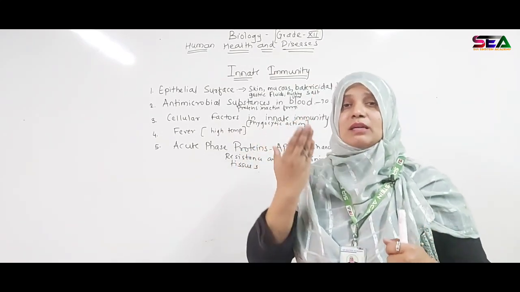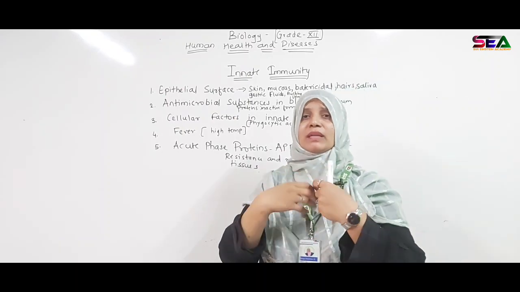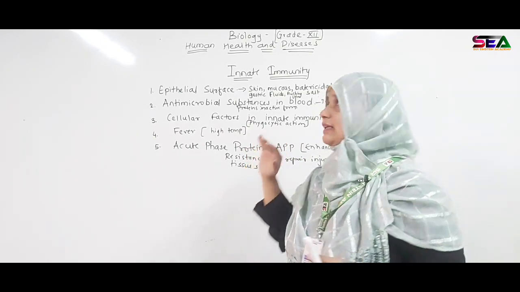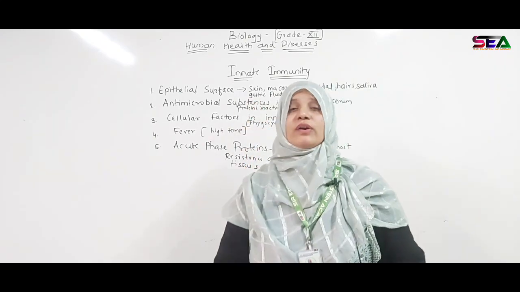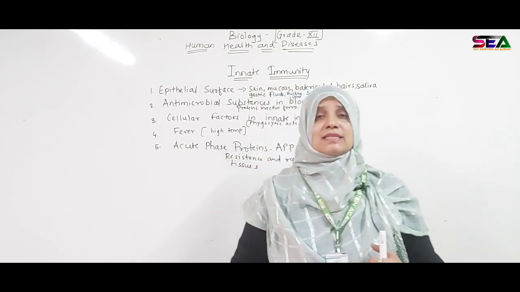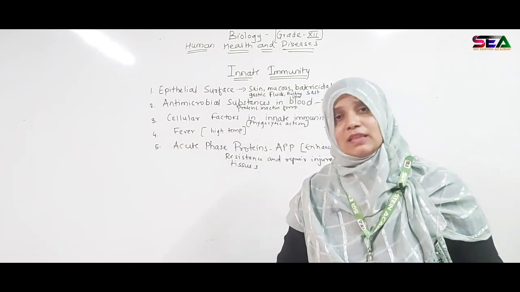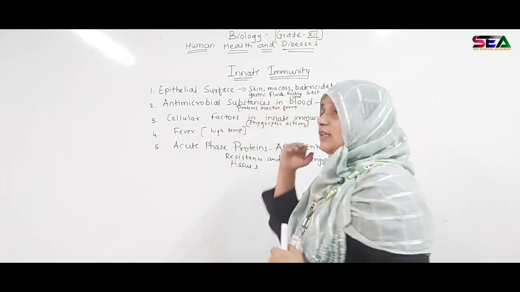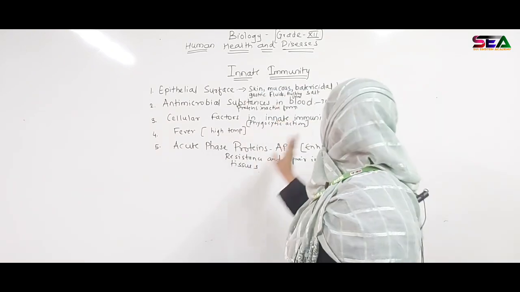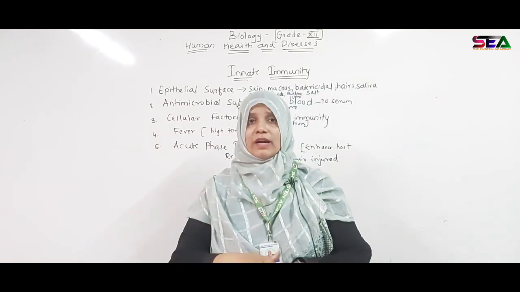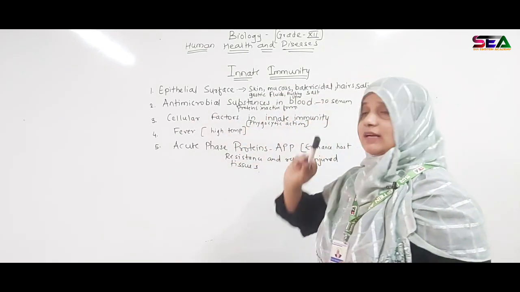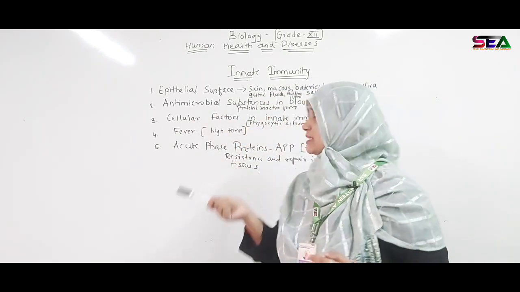In your mouth there is saliva, and many organisms are killed in the saliva. Then the gastric fluids in the stomach have a high concentration of acids, which kills the organism in the stomach itself. After that, the flushing of urine takes many bacteria away from the body, along with the salt concentration as we have discussed. Then comes the antimicrobial substances in the blood.